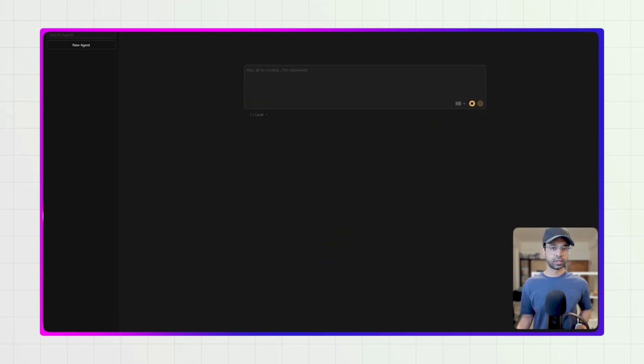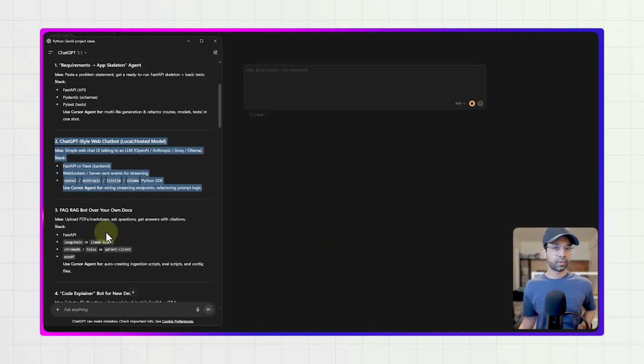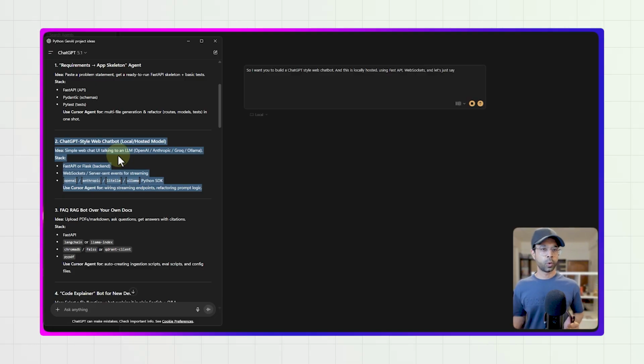Okay, so I want you to build a ChatGPT-style web chatbot, locally hosted, using FastAPI, WebSockets, and let's just say Ollama as the model backend. I have a local Ollama, and yeah, it should be completely like WhatsApp. Okay, so yeah, can you give me a plan for this one?